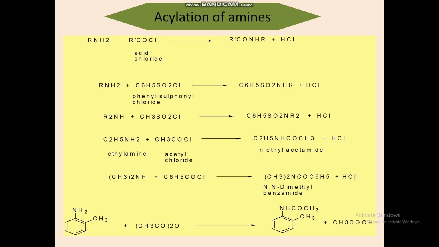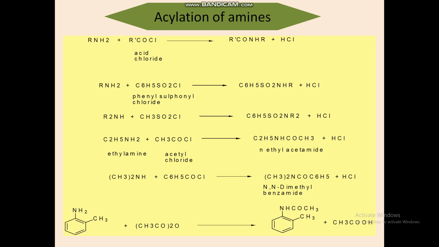Primary and secondary amines react with acid chlorides to form substituted amides. Tertiary amines do not react with acid chloride. So the primary amine reacts with the acid chloride, and we get an amide with elimination of hydrochloric acid.